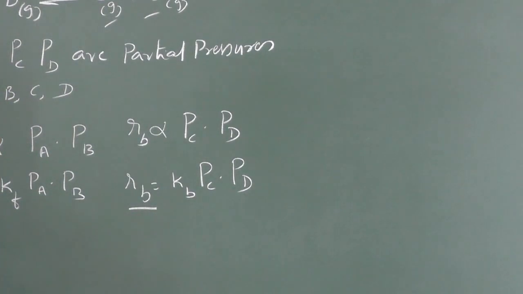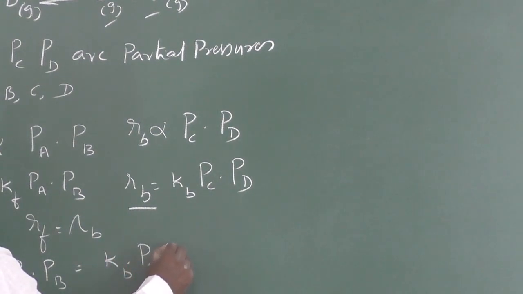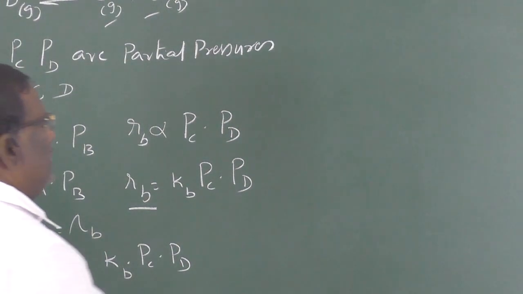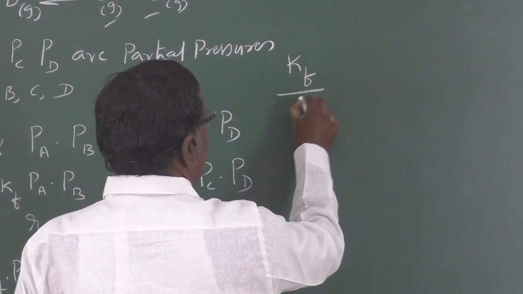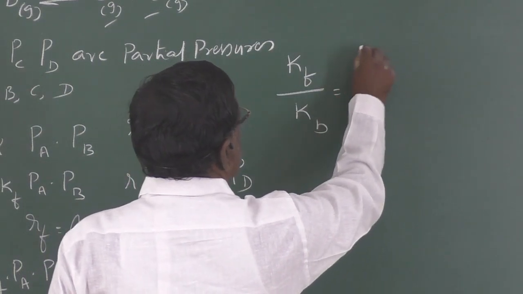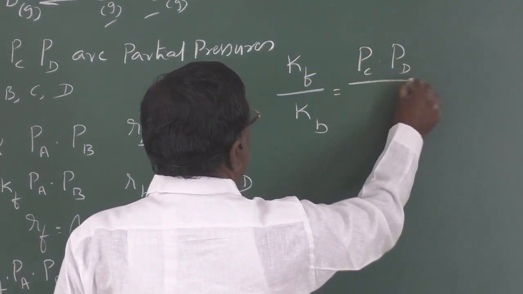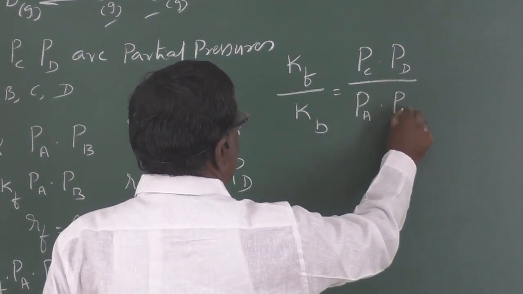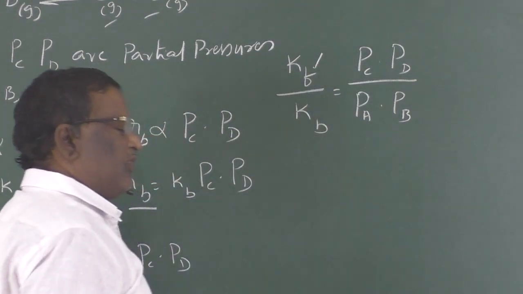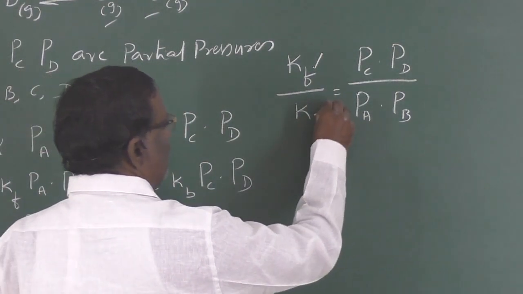At equilibrium state, rate of forward reaction will be equal to rate of backward reaction. RF is equal to RB. Therefore, KF into PA into PB is equal to KB into PC into PD. Then KF by KB is equal to PC into PD by PA into PB. KF is the rate constant for forward reaction. KB is the rate constant for backward reaction.